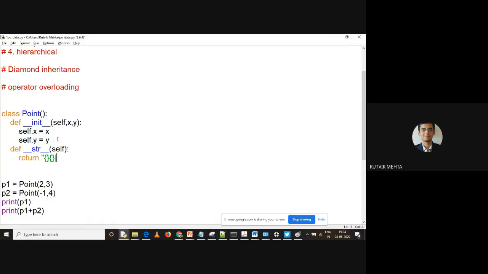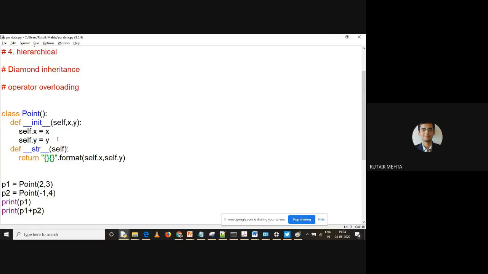And let me end it over here. And let me call the format function on this. So dot format, and let me call it as self dot x, comma self dot y. Okay, so let us just run this code.